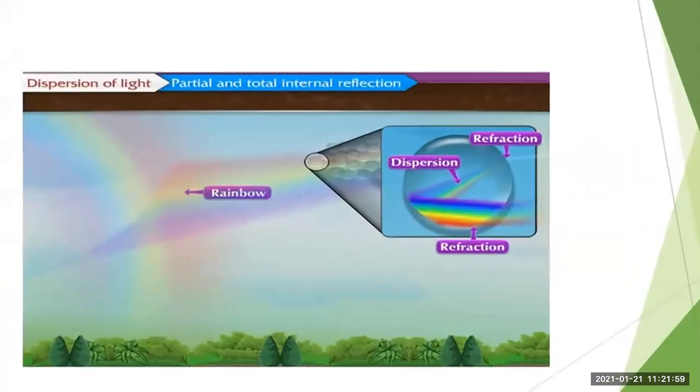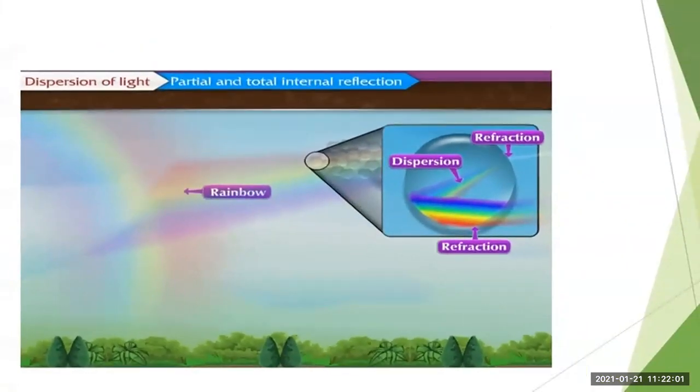Here you can see this image, how the rainbow appears to us. In this water droplet, you can see all the three processes: the first refraction, dispersion, the second refraction, and inside the droplet the total internal reflection.